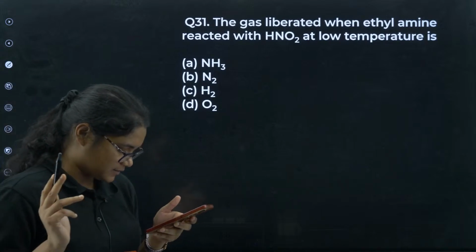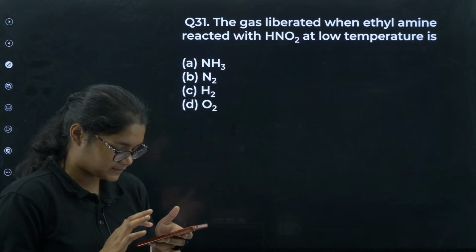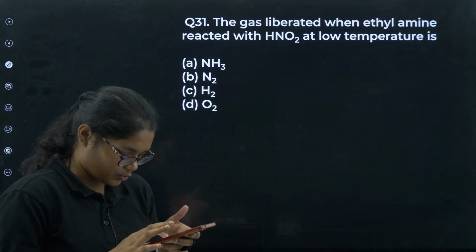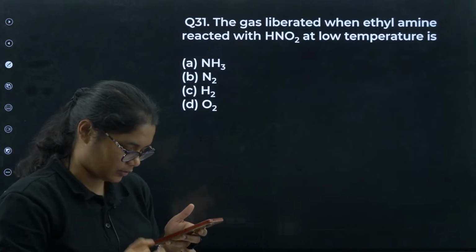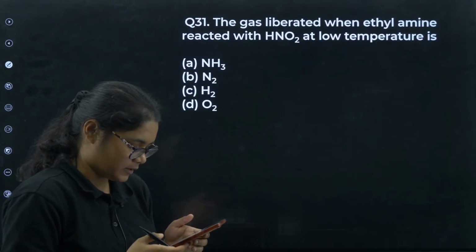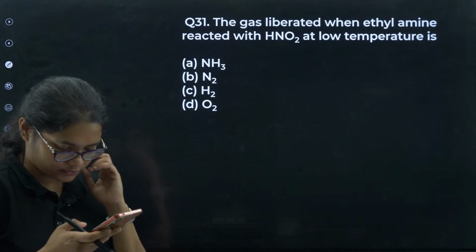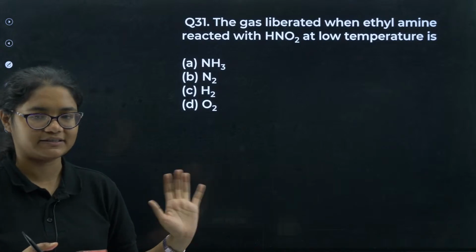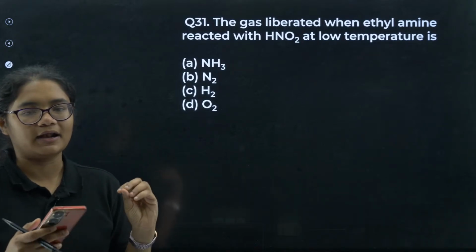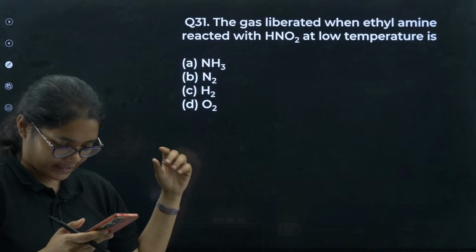Okay, so Pradeep has a valid point here. Primary amines are completely soluble. No precipitate, right? In case of tertiary amines, they won't react at all. Okay, yes, Pradeep, that is also correct. That question I will check and inform in the pinned comment section. I'll check once again what the question actually wants to ask, and I will answer it.